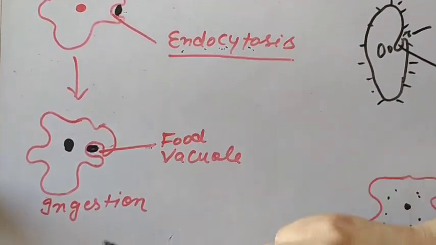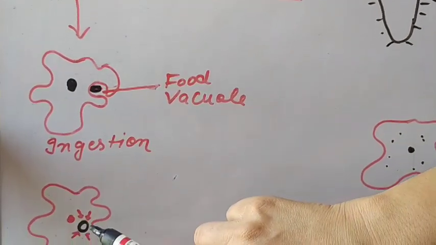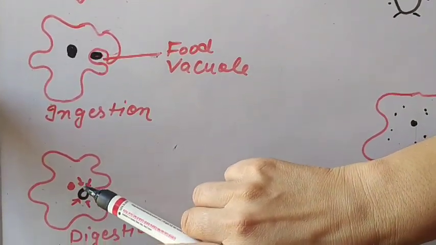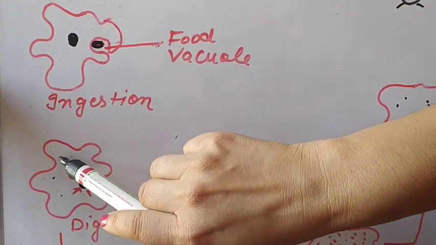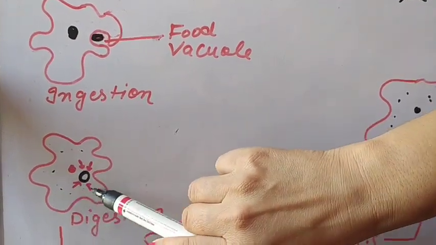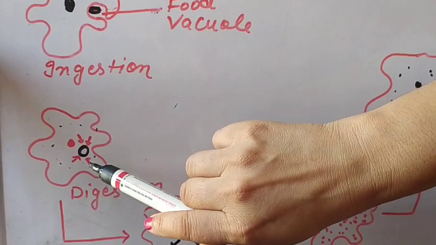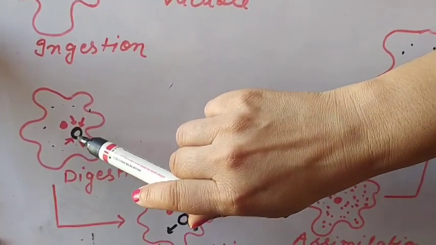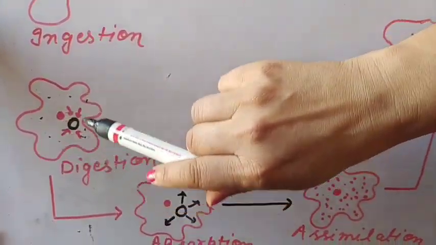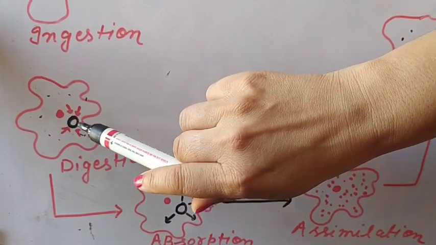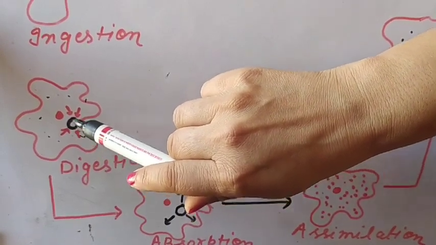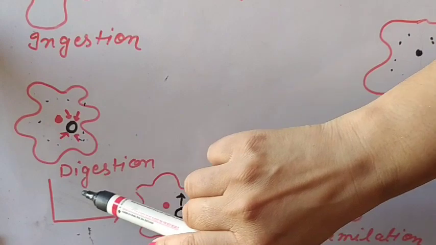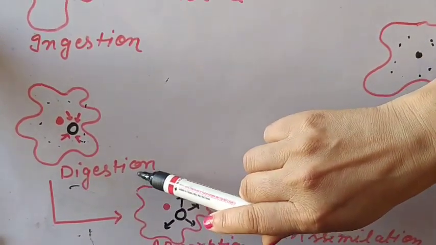After that, when this food vacuole enters inside the body of the amoeba, there are different digestive enzymes present inside it, and these digestive enzymes work on this food vacuole and digestion takes place. That is the breaking of the complex form of food into simple form. This process is known as digestion.